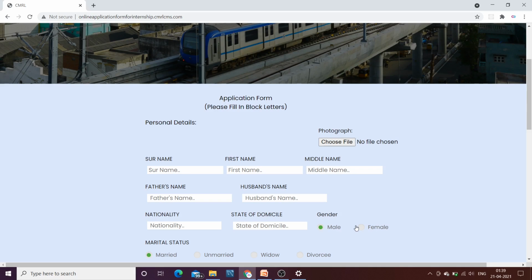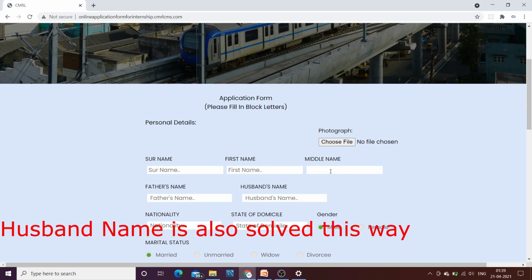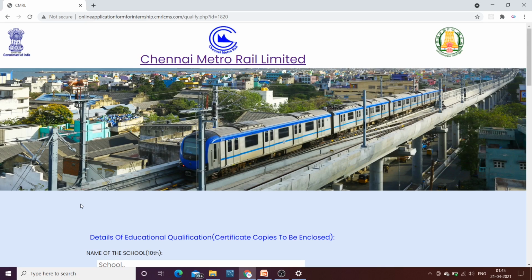But one thing I want to tell you is that there is a section called middle name that you can see on your screen. In this place, if you don't have a middle name, then just enter a space here. You will be good to go. And if you have a middle name, then enter your middle name, and you also will be good to go for the next step of the form.